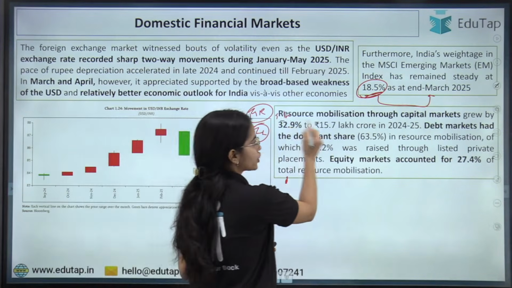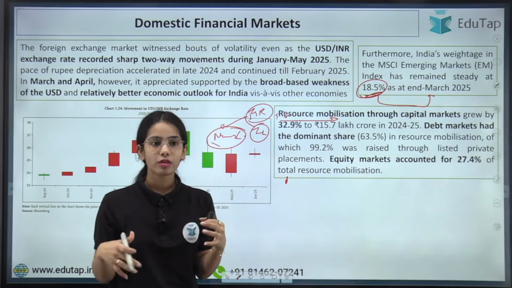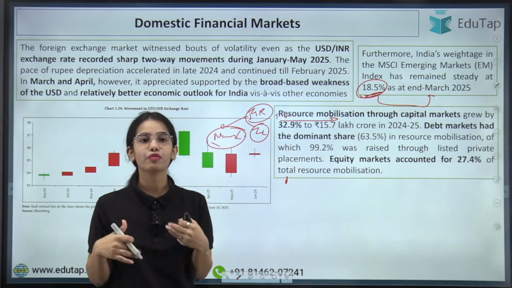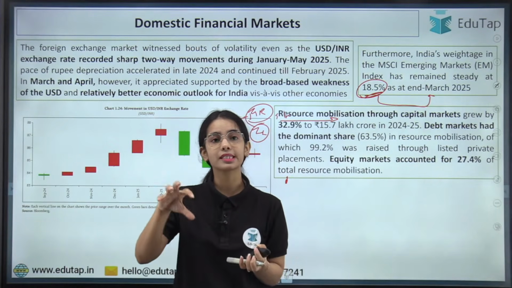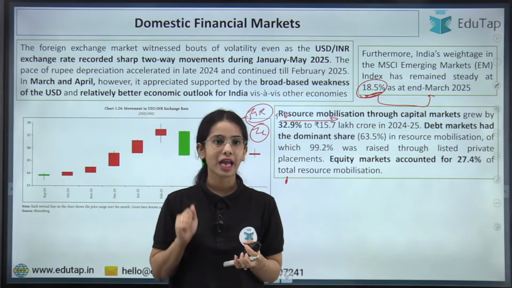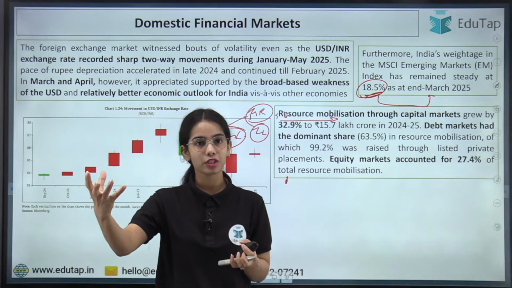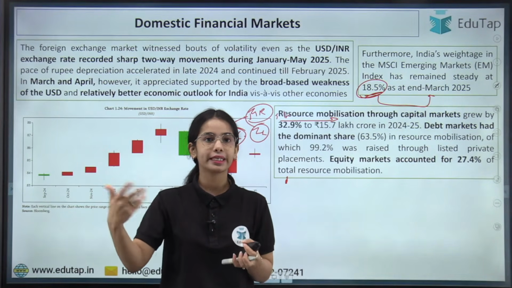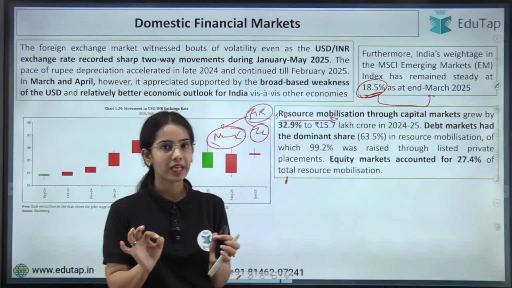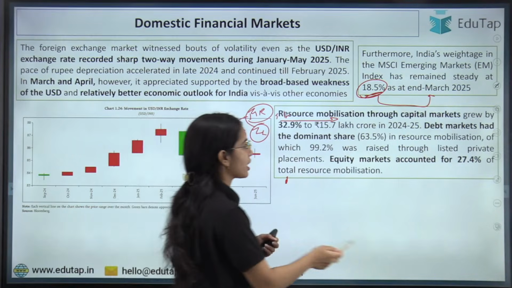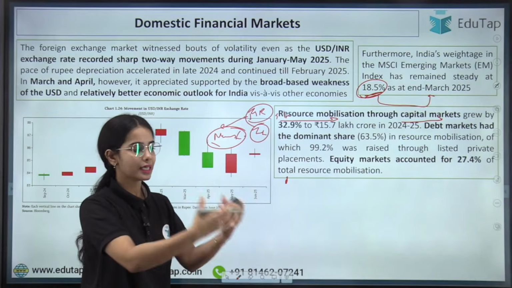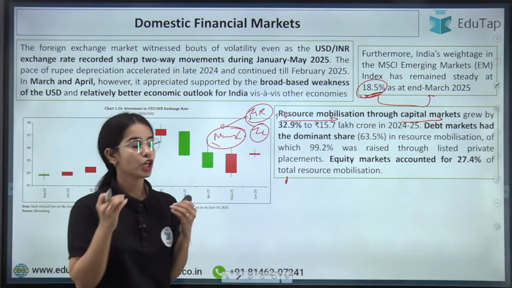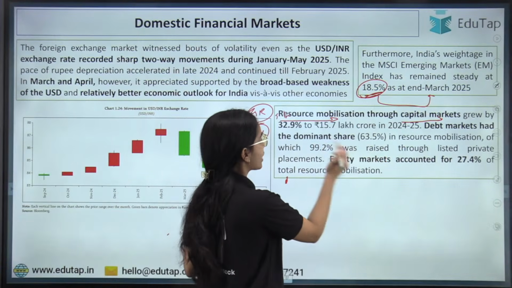So resource mobilization. Now, if the businesses have to get the money, from where can they get the money? They can get the money from the banks, from the NBFCs, as well as from the capital market by selling shares or by issuing debt instruments, right? So resource mobilization has happened through the capital market. The government as well as the businesses mobilize the resources, they collect the money through the capital market. So the resource mobilization through the capital market grew by